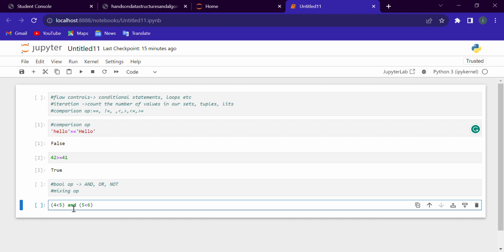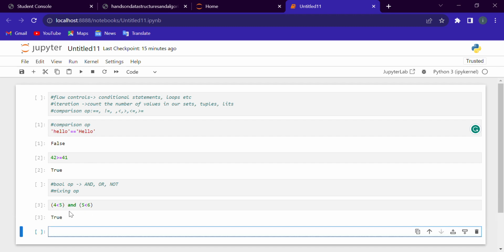So here there are two operators used. One is the comparison operator and the other is the Boolean operator. It will return us a value true because both the conditions are true. Okay, understood with the operators, which are the important operators we'll use in our conditional statements and in our loops, etc.